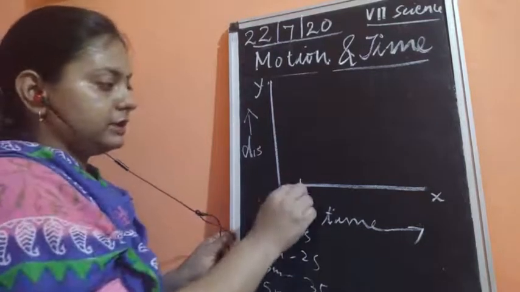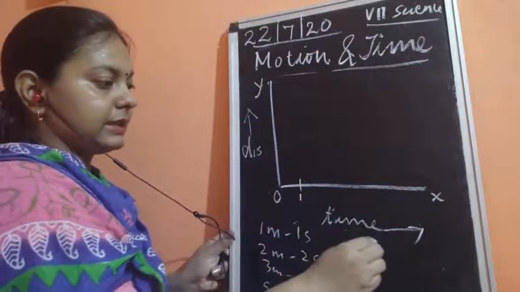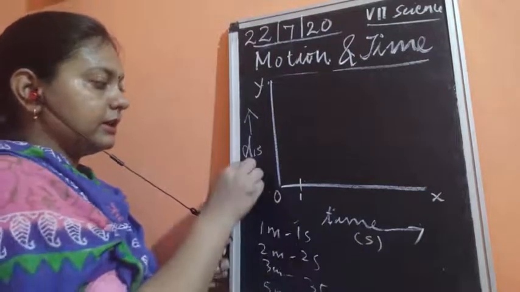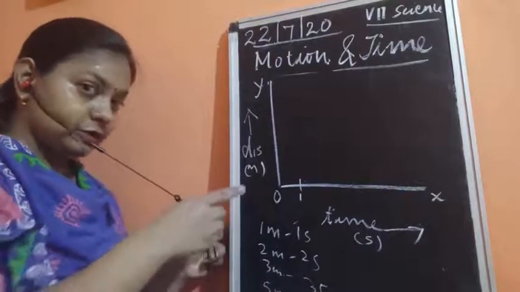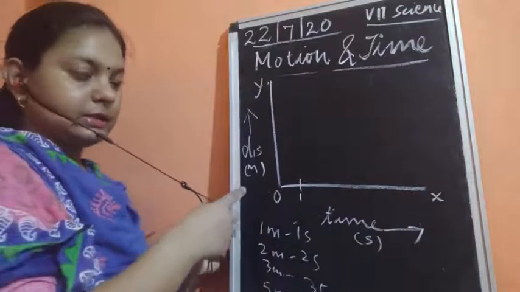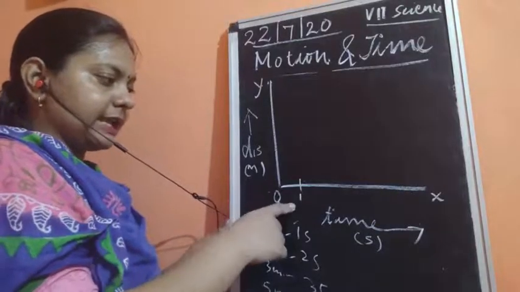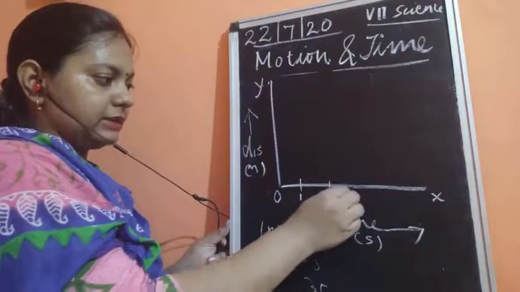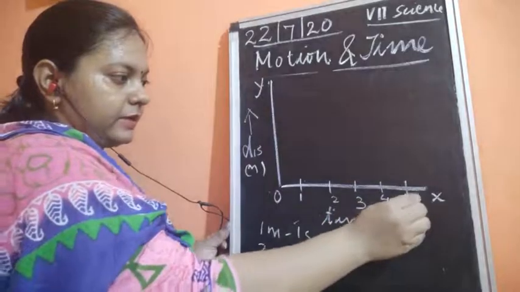So we could write down at equal distance 1 second. Time is in seconds, distance is in meters, so we will write the units, in what unit you are comparing. So we will write 1 second, then 2 seconds, then 3, 4, and 5 seconds.